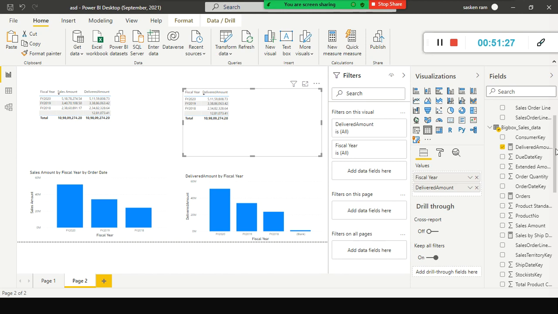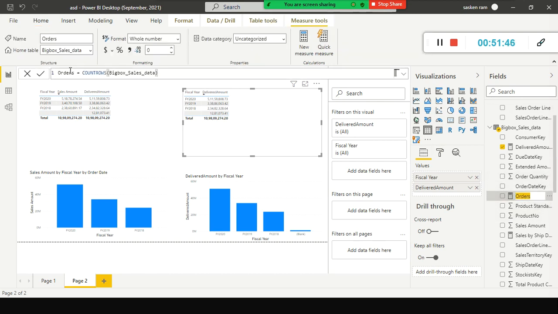Okay, and also I wanted to see how many units we sold, right? And by shipment date, how many units we sold by order date. So how can we do that? Further, look here, I already created a DAX measure. Look here, count rows. We have something called count rows. And if you specify the column name, the table name, it automatically counts that.